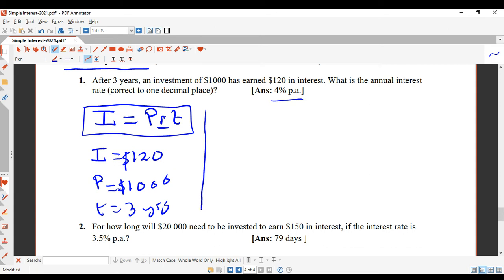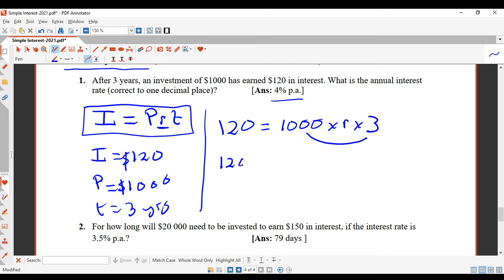So we're going to substitute into the formula. 120 is the I part. Principal is 1,000 times R times T, which is 3. Now, I'm going to simplify this. 1,000 times 3 is 3,000.